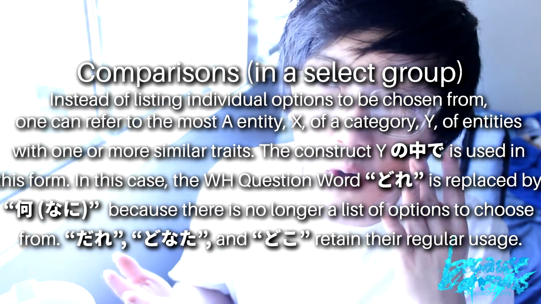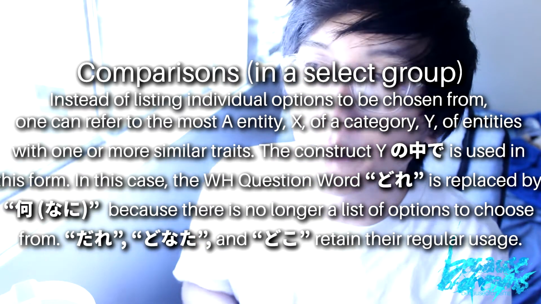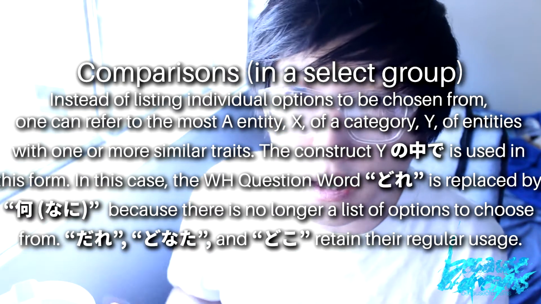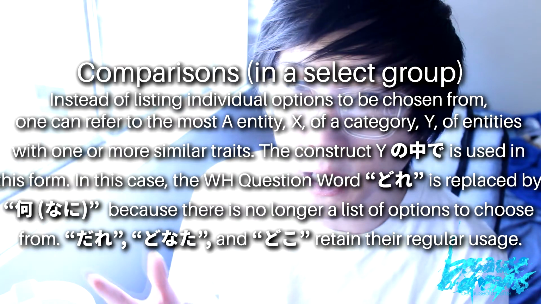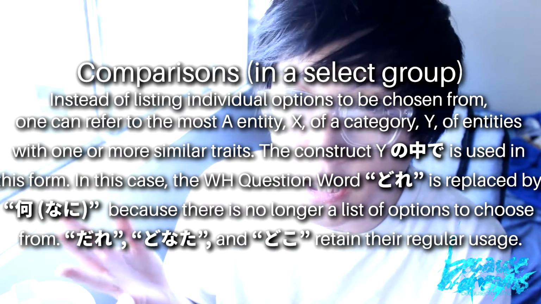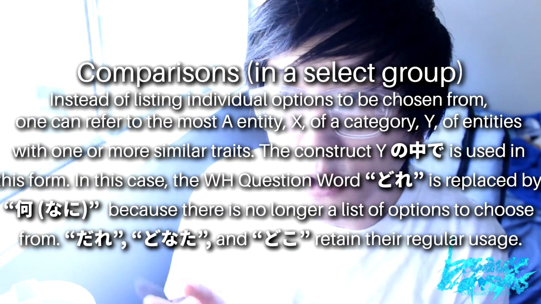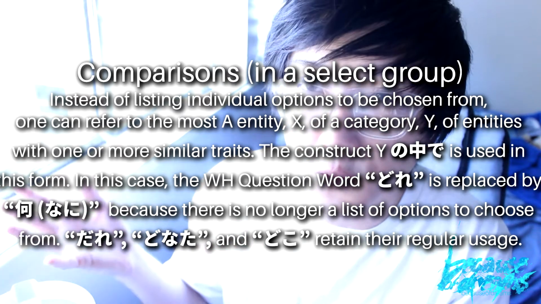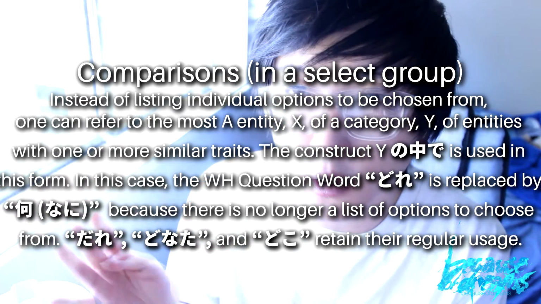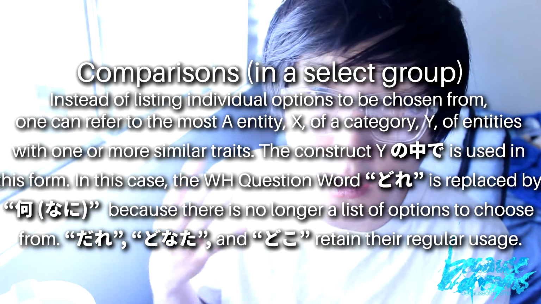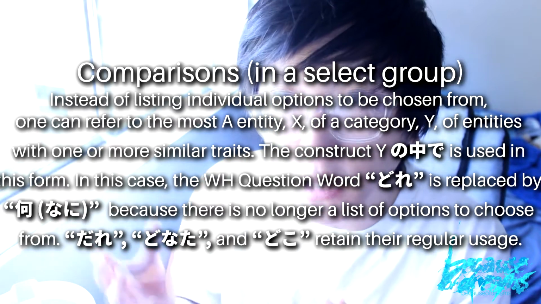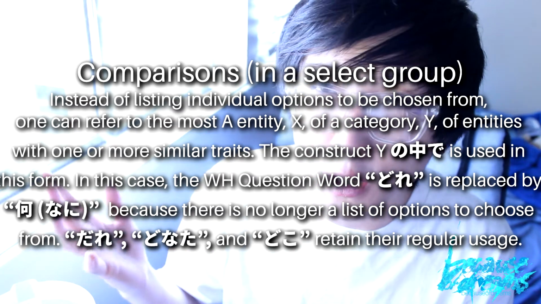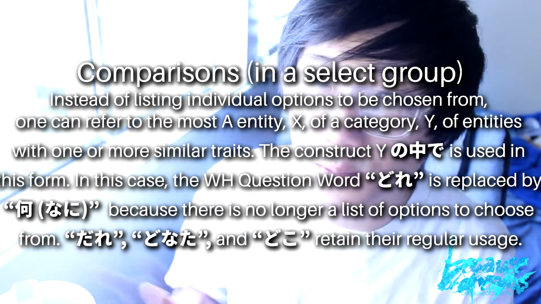One more thing to note before we move into an example here is that for this grammar construct, we are no longer going to use the word dore when comparing things. Instead, we're going to replace that with nani. Basically the reason behind that is because the word dore translates to which, and we can't use which when we don't have a list provided for the person to pick things from. If we're just providing a category, we can't say which because there's nothing to choose from. We use instead nani, which is what. So you're picking what from that category, but you're not picking which from a provided list because there is no such provided list.